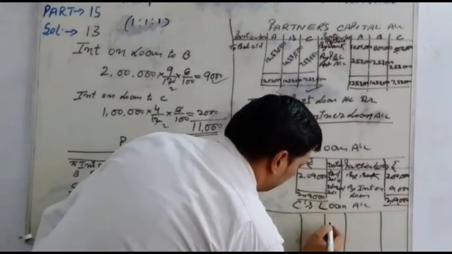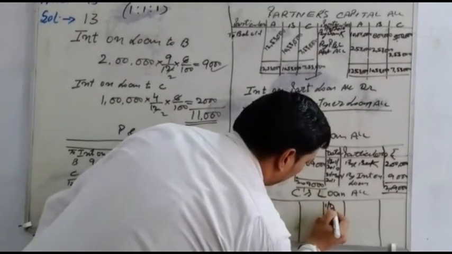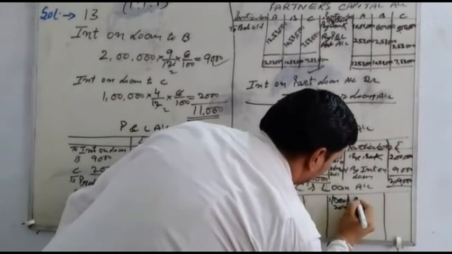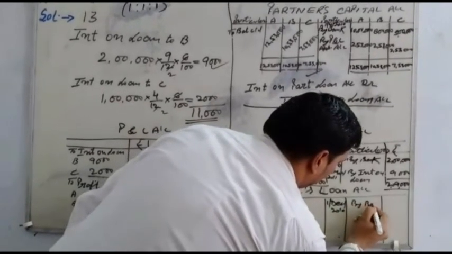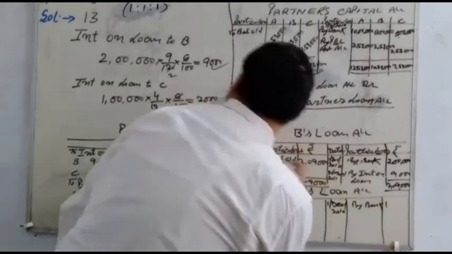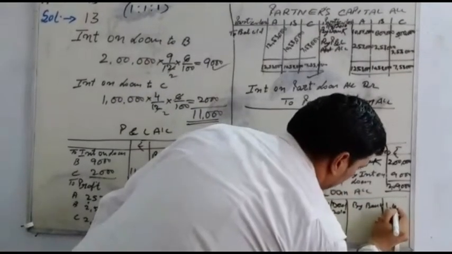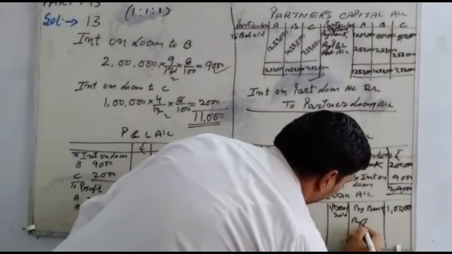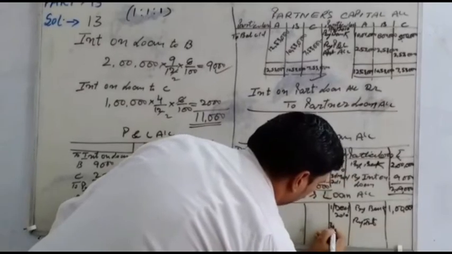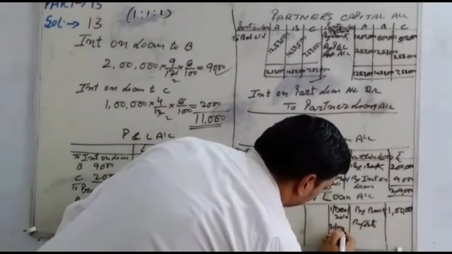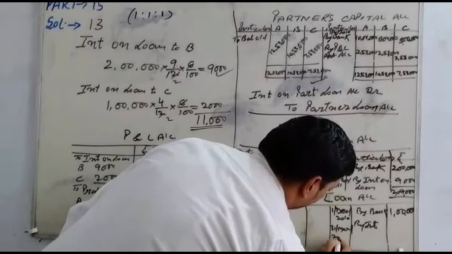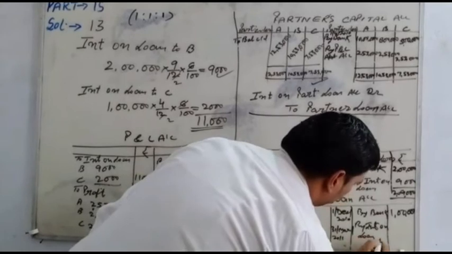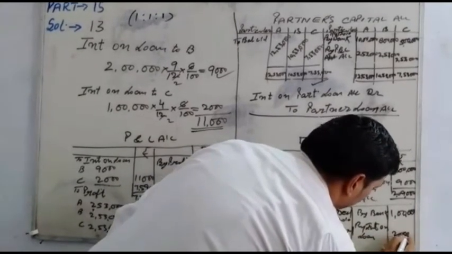Same thing for C's loan. On the date of 1st December 2010, by bank, the loan amount is 1 lakh. By interest on loan at the end of the year, 31st March 2011, the amount is 2,000.